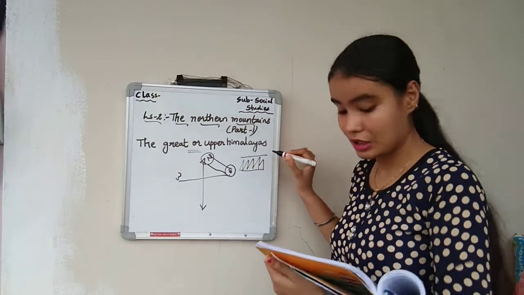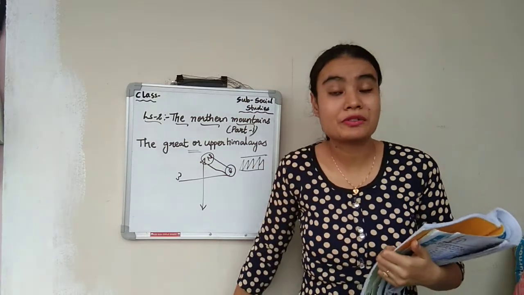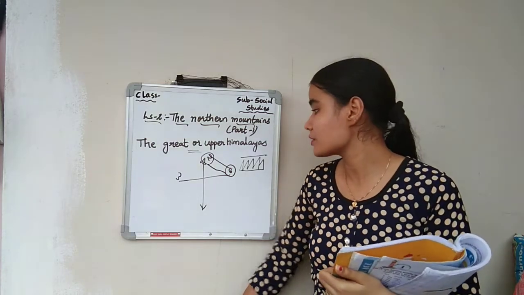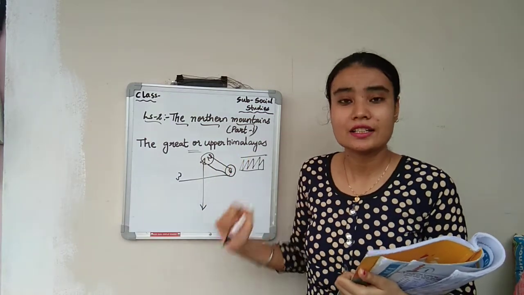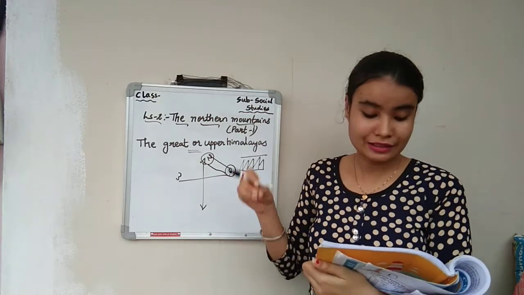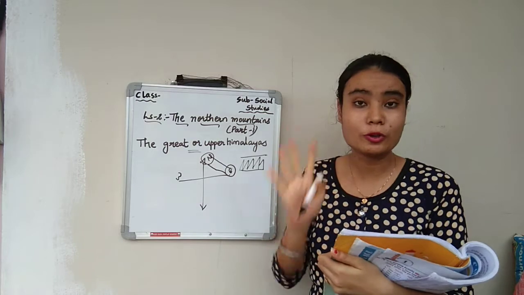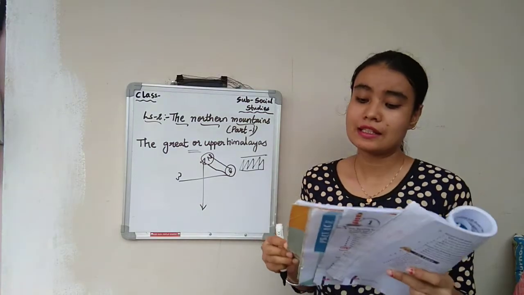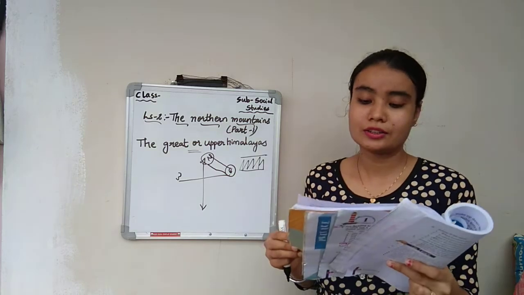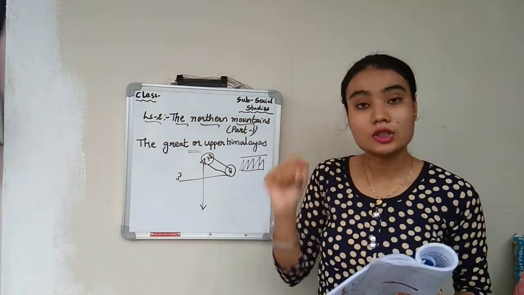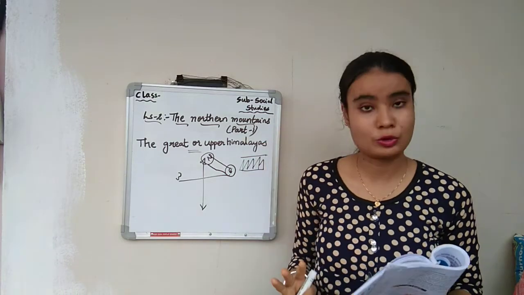The parallel ranges of the mountains which are covered from north to east side are called what? Mountain range. And so these mountains are divided into 4 zones. First one is the Great or Upper Himalayas, the Lesser or Middle Himalaya, the Lower Himalayas, and the Northeastern Hills. These northern mountains are divided into 4 zones.